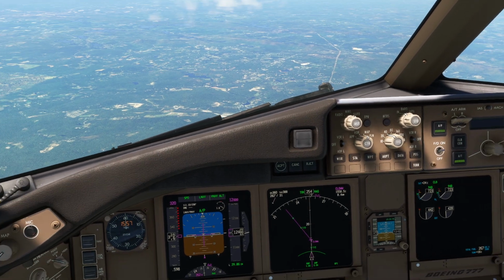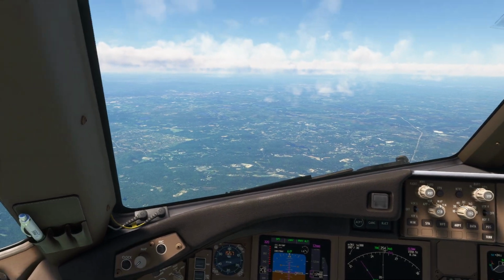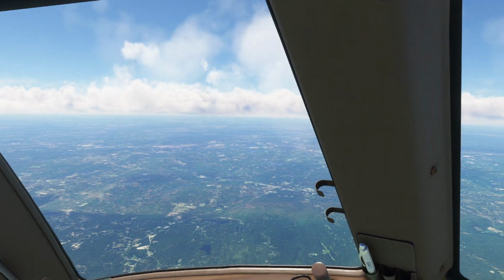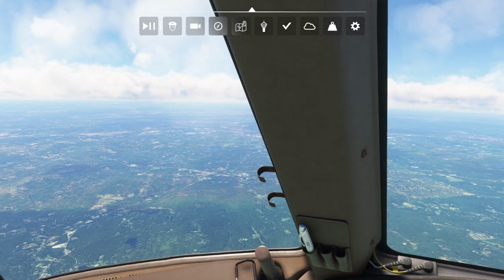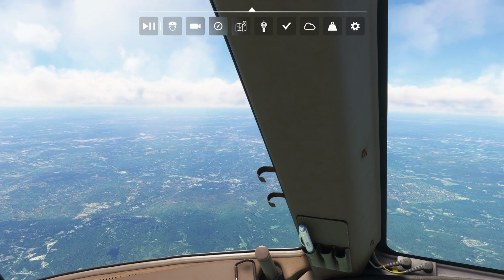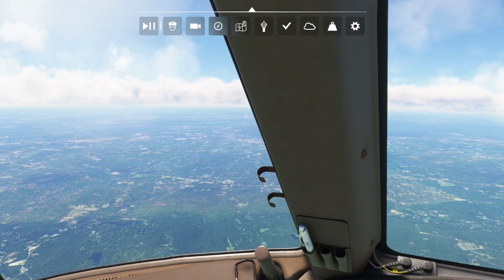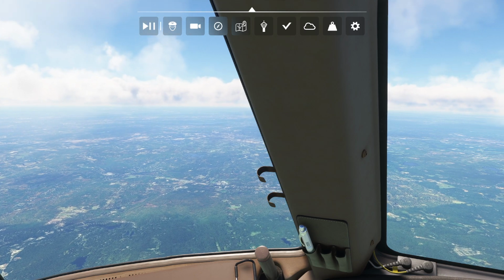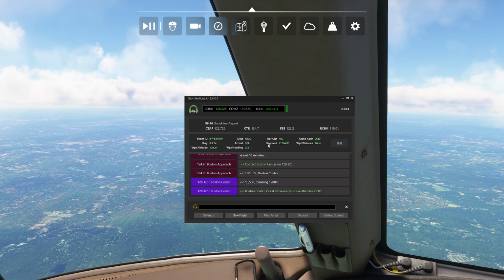So, I didn't push any buttons. It did all of that completely on its own, which is great. While we're cruising here, let's play around with some of the different options they have built in, which makes it a little bit different. Of course, they're going to get handed off to Boston in a second here, but let me just show you how cool this is.